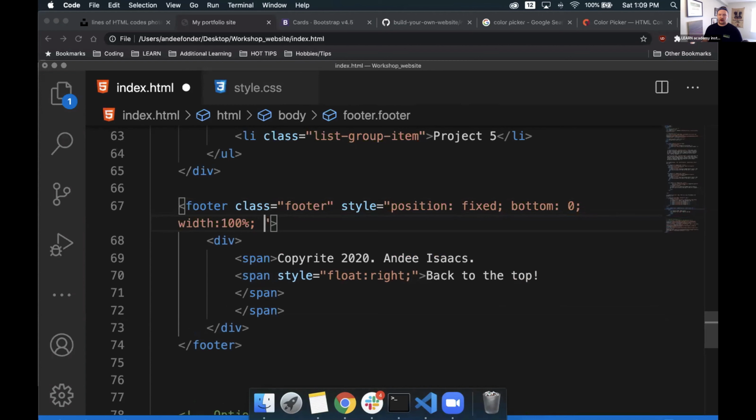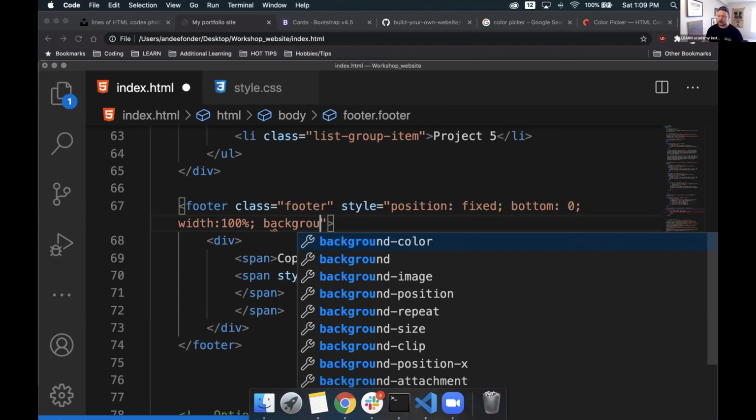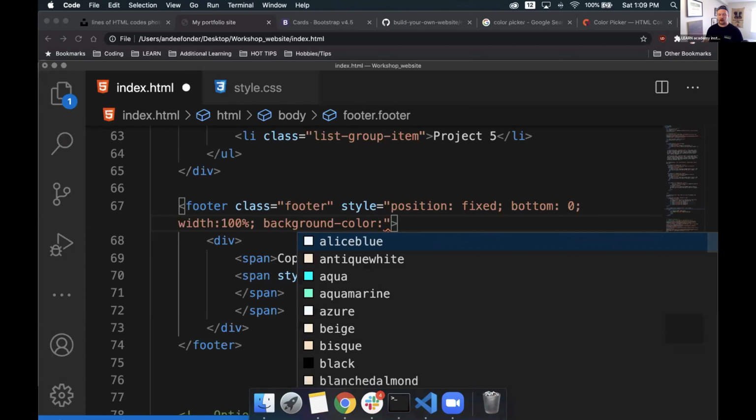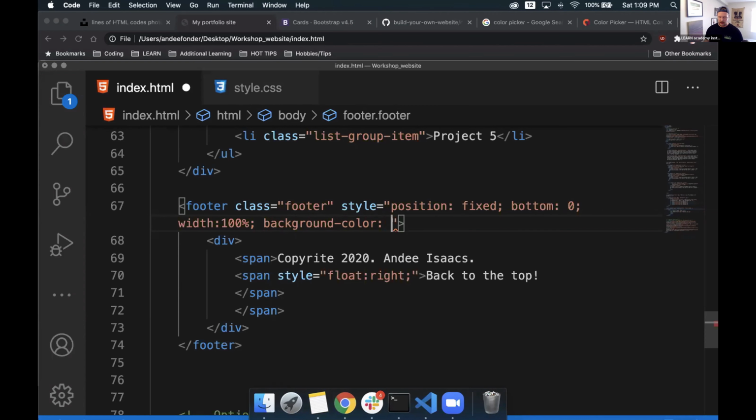And I want to make sure that the background isn't transparent. I want it to actually have a full colored background. So in particular, I'm going to go background color. This is a bit different from background image. Instead of using background image, we're using background color. This is another selector that we have available to us. We have a colon, and then we type in white. We know that this will work for us. If we wanted to go look at the hexadecimal color for it, it'd be like F5, F5, F5, I think is what it is. But in this case, we can just use white and it should work just fine for us. I'm gonna go ahead and save this.